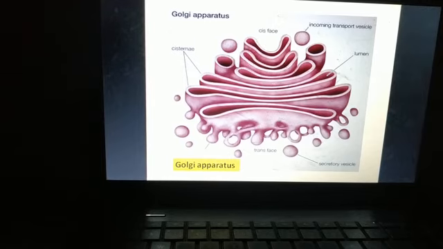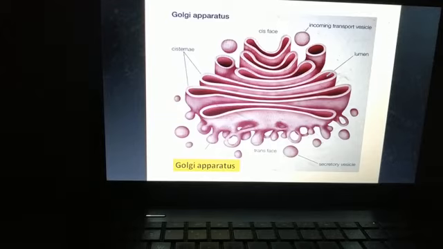Next important function is glycosylation. So what is glycosylation? The process where addition of carbohydrates to protein or lipid occurs, that process is known as glycosylation. So we will add carbohydrate either to protein or to the lipid.